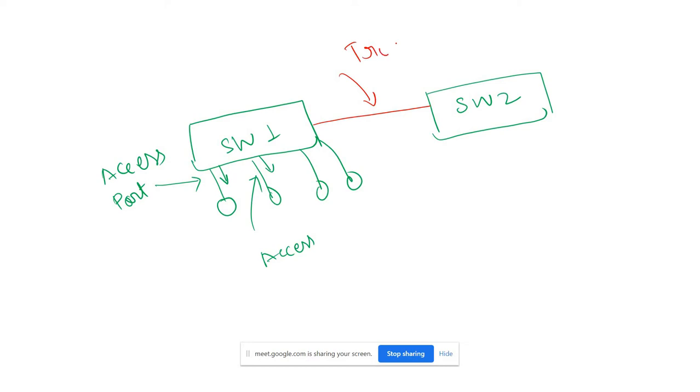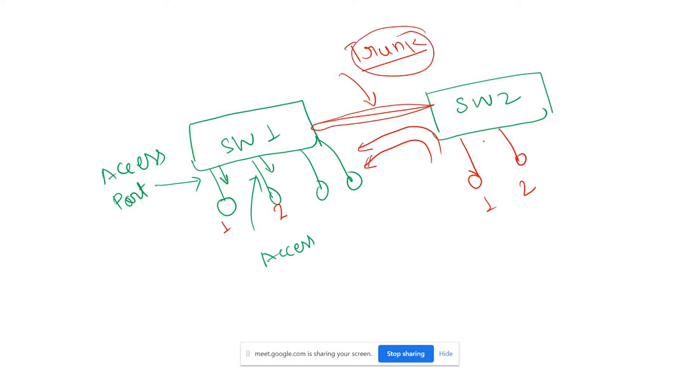Trunk means that multiple VLANs can travel through this cable. Suppose here VLAN 1 and 2, and here also VLAN 1 and 2. So VLAN 1 can go through this cable, and VLAN 2 can also go through this cable. That's why we define it as trunk.